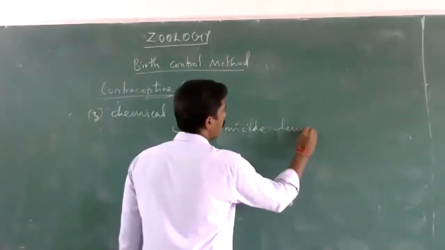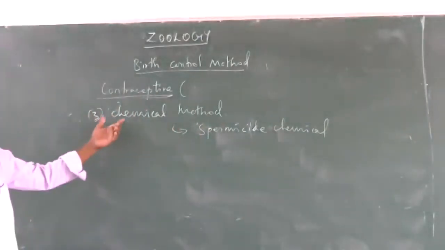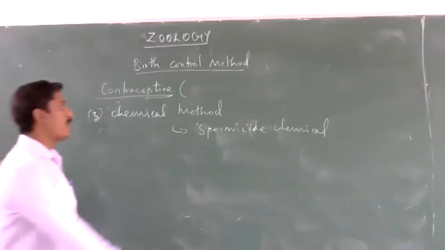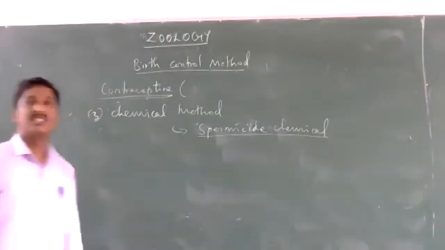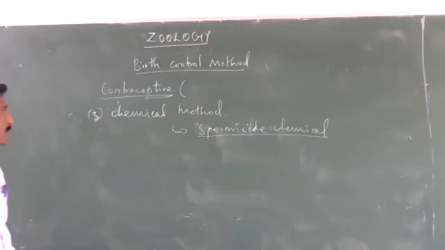Spermicide chemicals. The products of the chemical contraceptive method have spermicide chemicals to kill the sperms and avoid pregnancy.